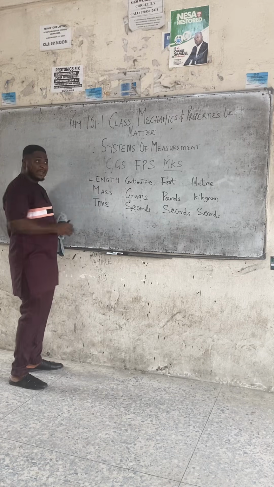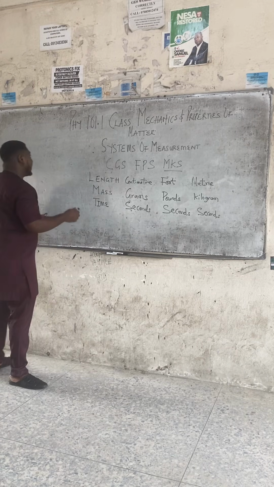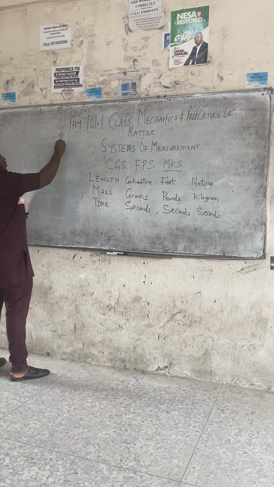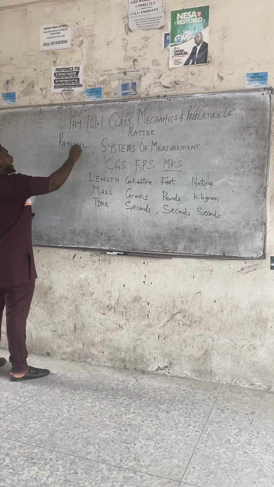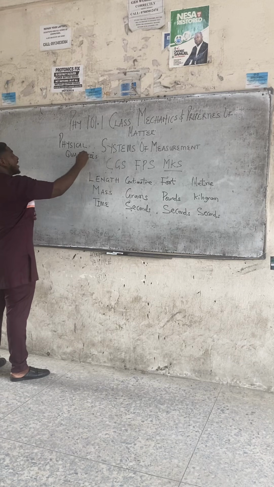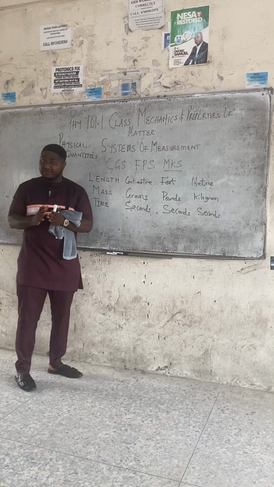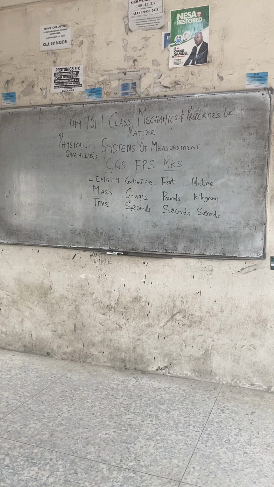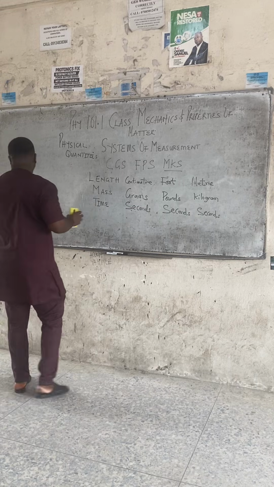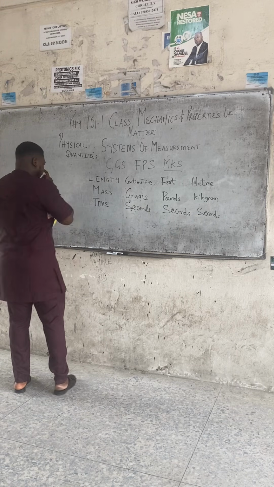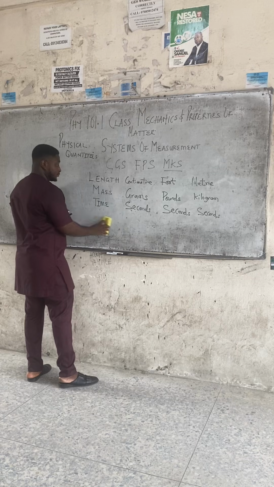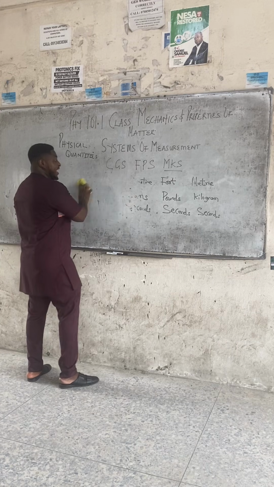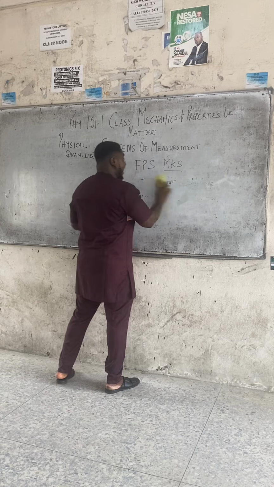So after this, other quantities in physics were later discovered. Apart from length, mass, and time, we now had other quantities, and we term them physical quantities. So our next topic is physical quantities. Physical quantities in physics can be broadly divided into two: we have fundamental quantities and we have derived quantities.